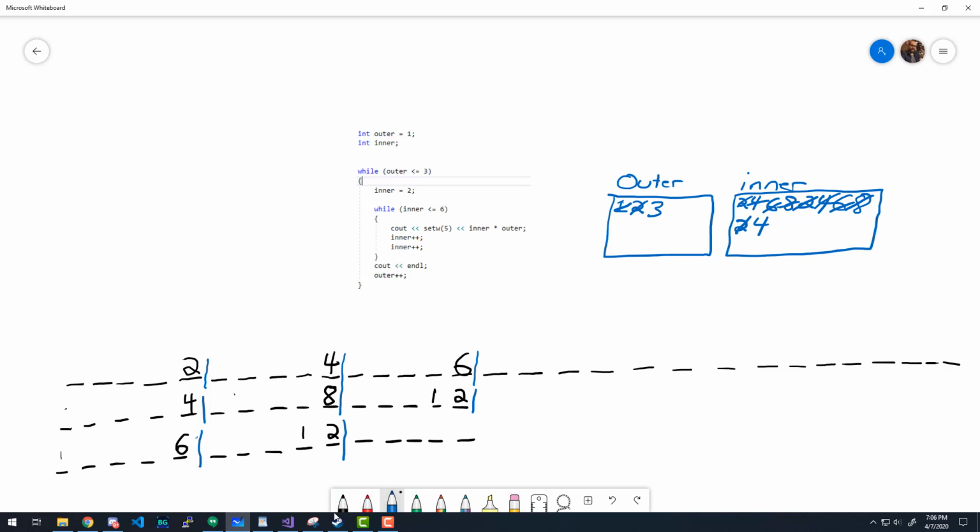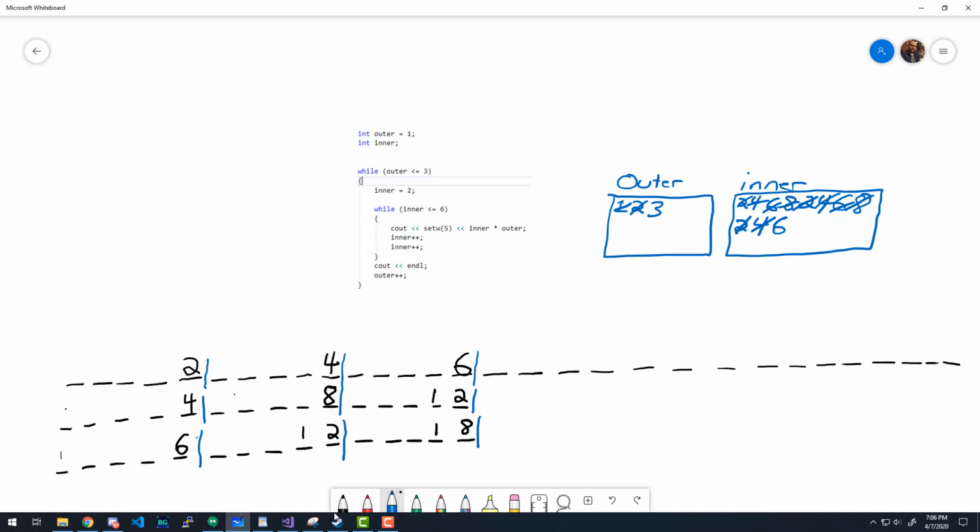And then we do inner plus plus. 4 becomes a 6. Go back to the top. Is 6 less than or equal to 6? That's true. So we go in and we do our next set W of 5. And then we do inner times outer, 3 times 6 this time. And 3 times 6 is 18. So we write that to the screen.